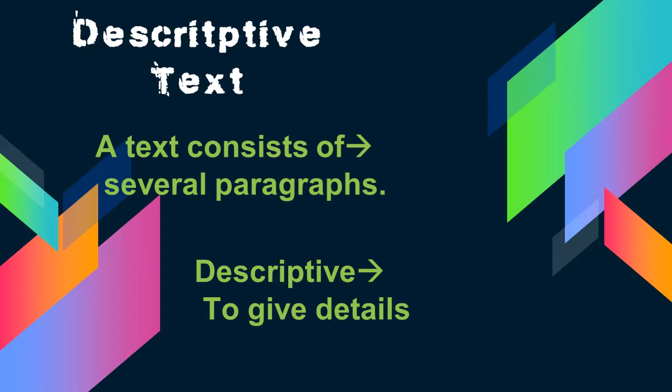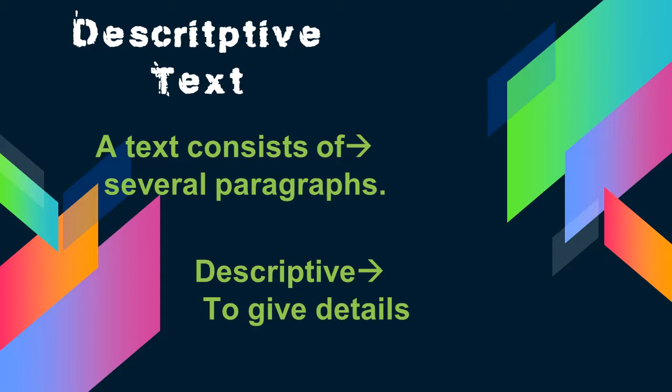And the definition of descriptive: the purpose of descriptive is to give details. So when you have the term descriptive text, it means that you are going to write something whose purpose is to give the details of the things that you would like to explain.